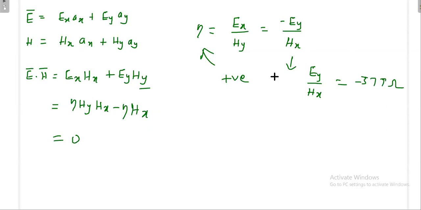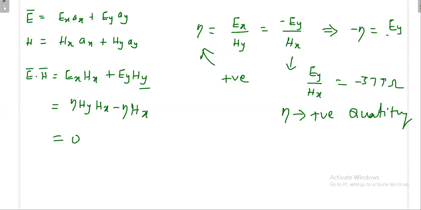So please remember, in general, impedance is a positive quantity. That's why I'm writing like this. Otherwise, in some books they write minus eta is equal to Ey divided by Hx, because the impedance cannot be negative.